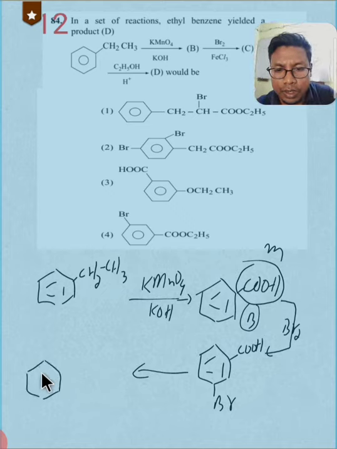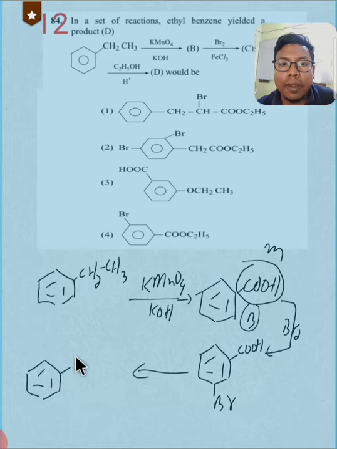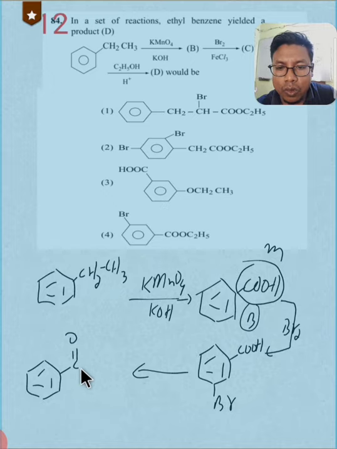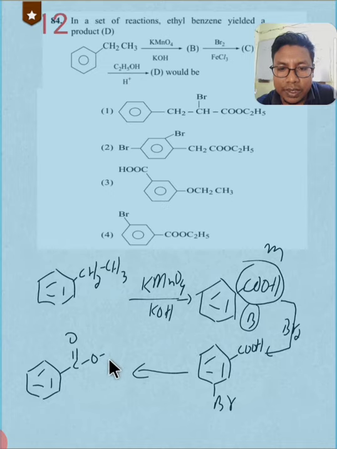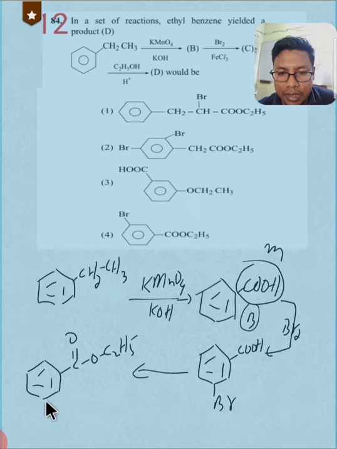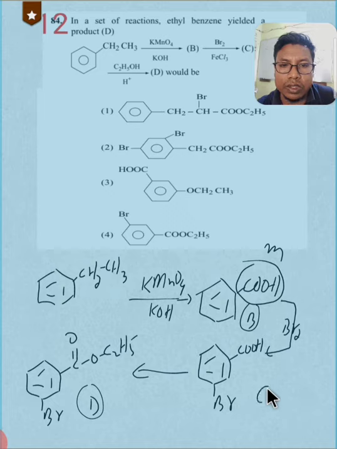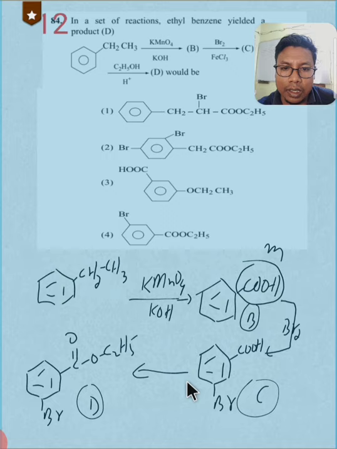So the product will be C double bond O, and to this carbonyl, O will be there, and this OC2H5 will be attached. This is an ester, and bromine will be there. This will be our D. This was our C. Okay. So this is the structure of D, and the correct option is the fourth one. Okay, this is the correct option.